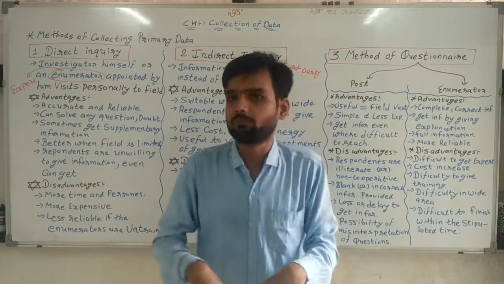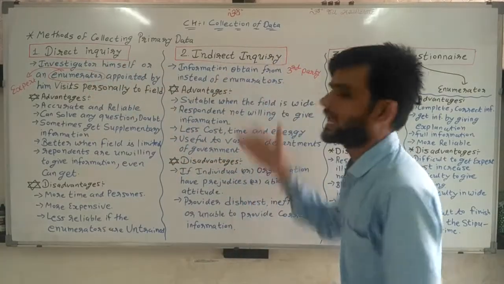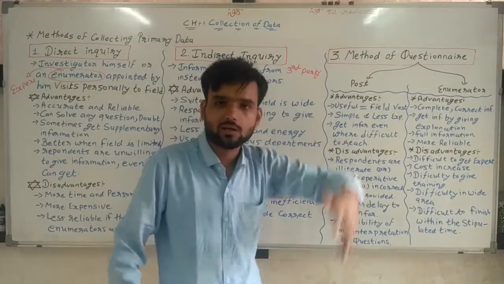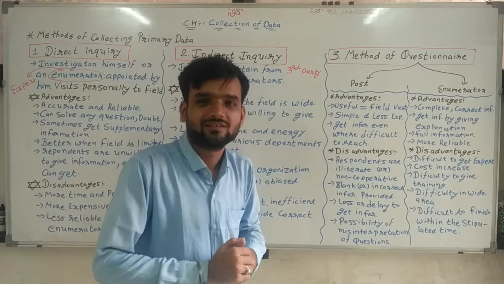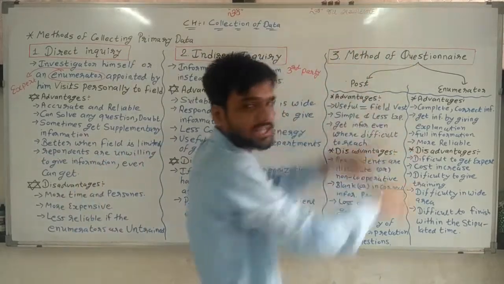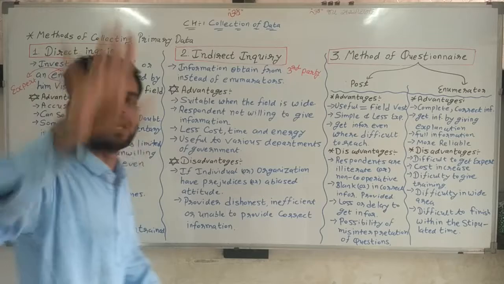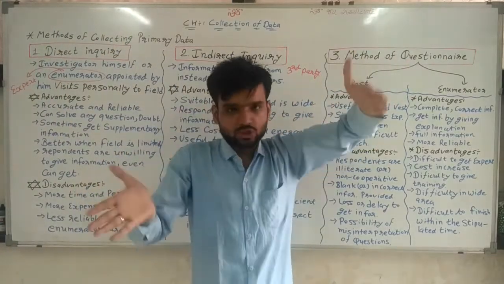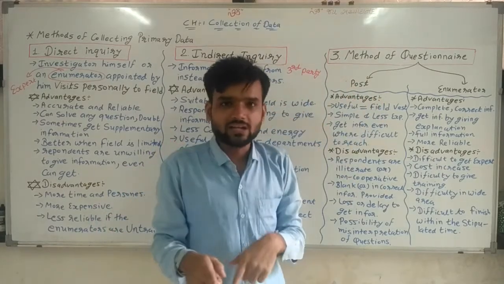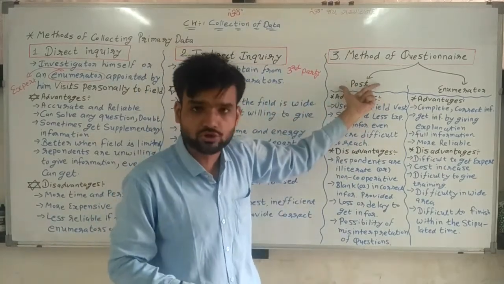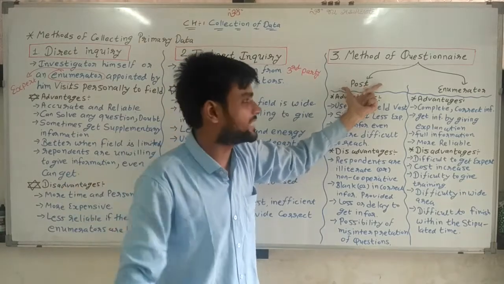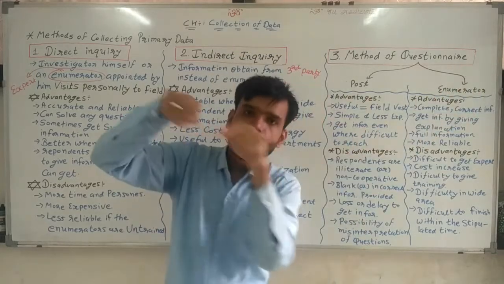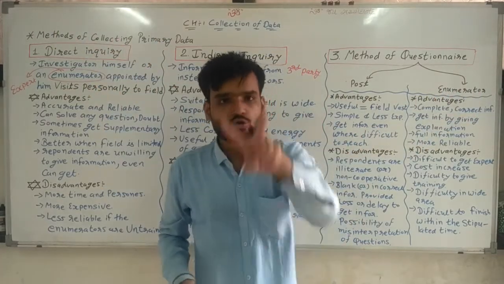Now that we have to prepare, and then go for direct inquiry or indirect inquiry. But here the third point is given, method of questionnaire. We have seen the third point, but actually this is the first step, and after this the two are possible. So now, questionnaire. We are preparing a bunch of questions, and that bunch of questions we are sending by post, first method. Or second, we are sending our enumerator for collecting data. So two possibilities are there.